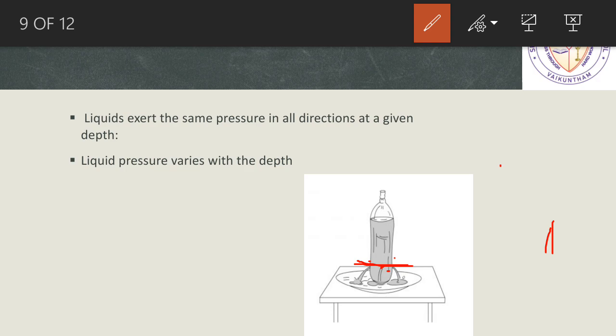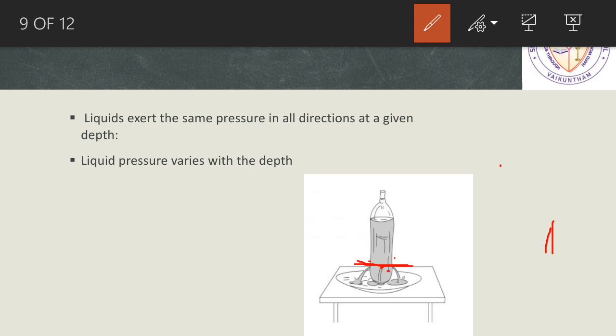So what happens is the water will be reaching the same distance from the bottle. So this says that liquid exerts the same pressure in all directions at a given depth. If you make different holes at the same depth, the pressure will be the same. If you change the depth, then the pressure will differ.